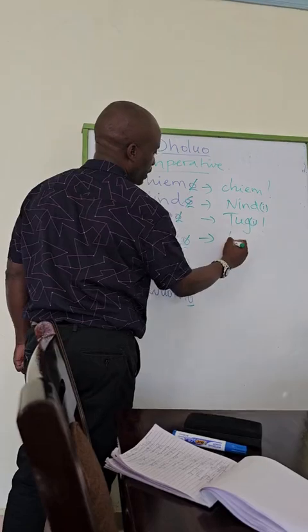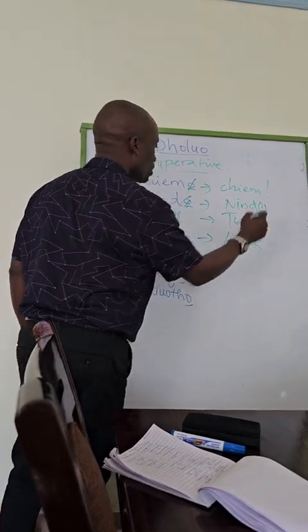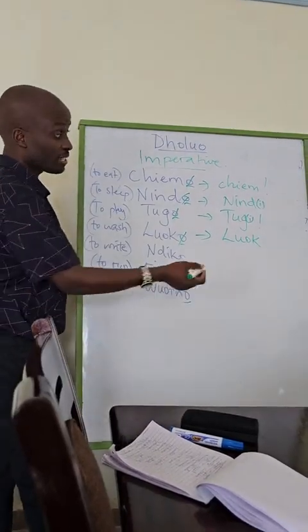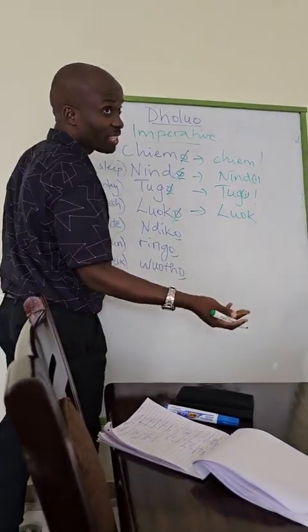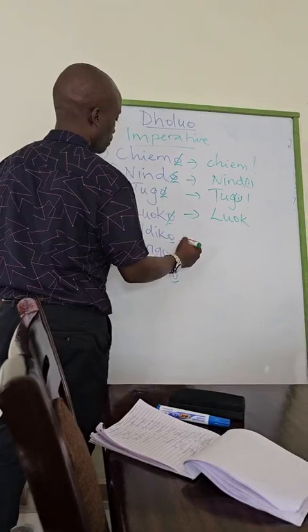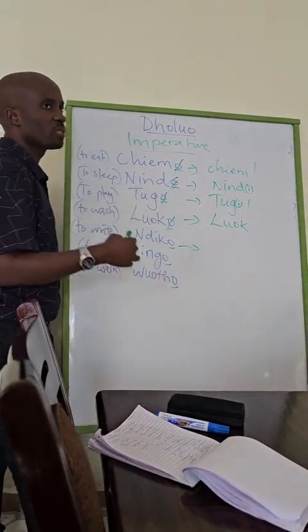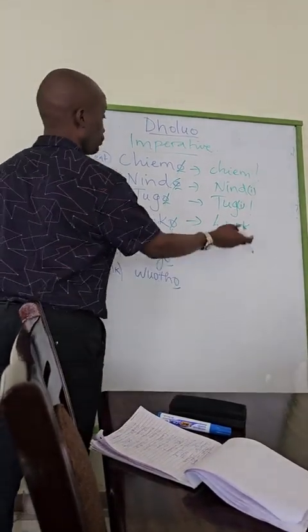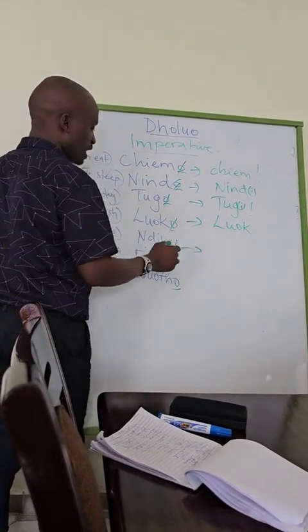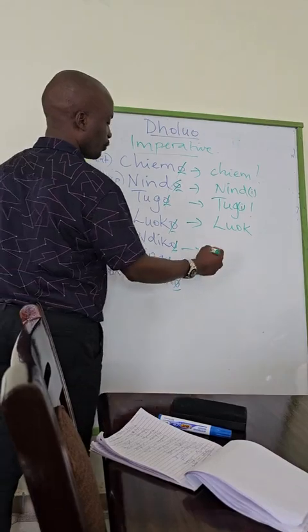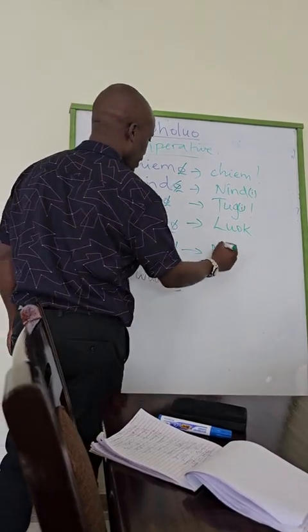Luoko also will be luok. Again, you can add I, it will be luoki. But that is just an emphasis so that it sounds polite. But even if you say luok, it's still okay. So you just remove the O. For write, you'd say ndik.